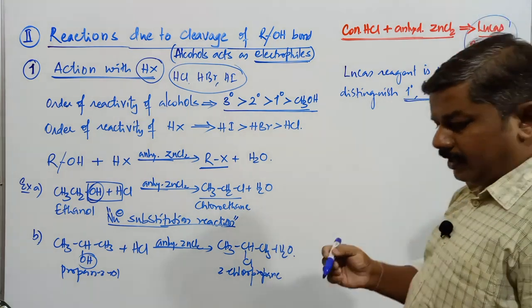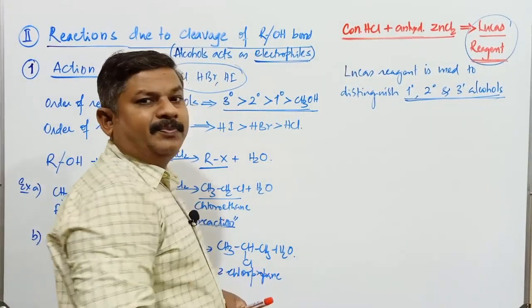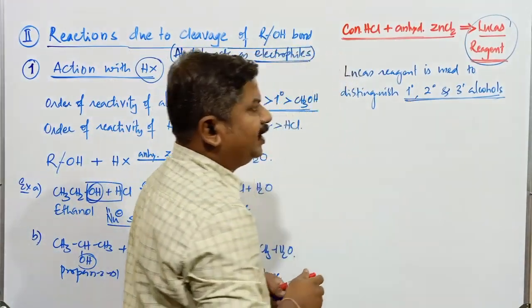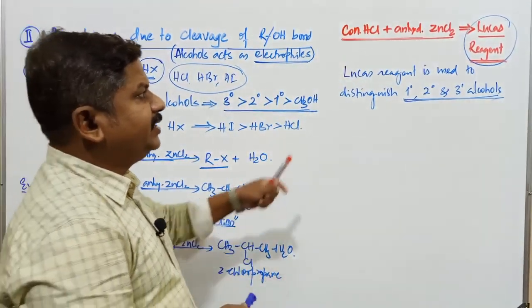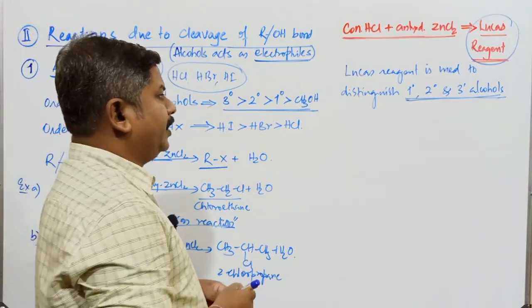It is commonly known as Lucas reagent. With the help of Lucas reagent, it is possible to identify which is a primary alcohol, which is a secondary alcohol, and which is a tertiary alcohol. What is Lucas reagent? A mixture of concentrated HCl and anhydrous zinc chloride.